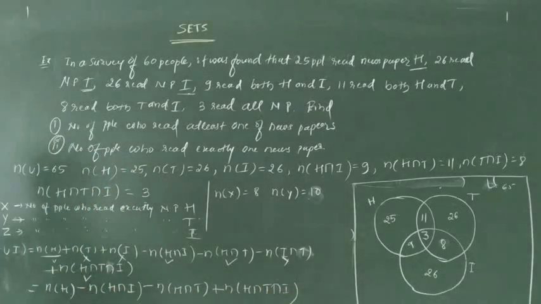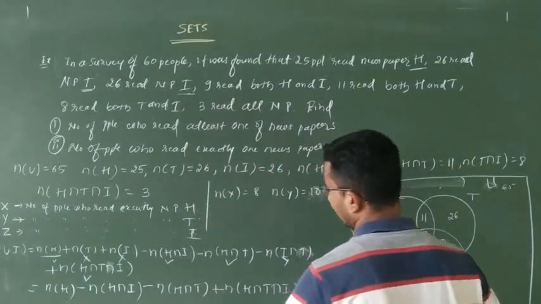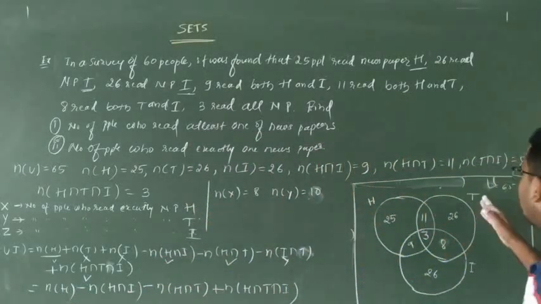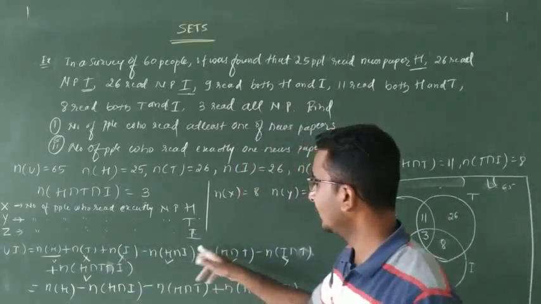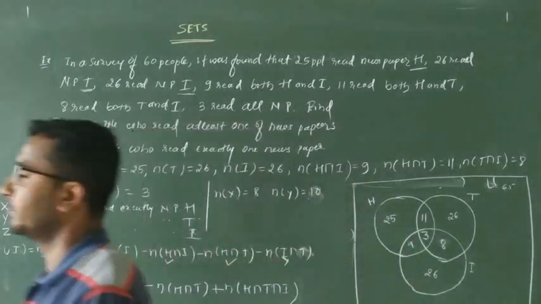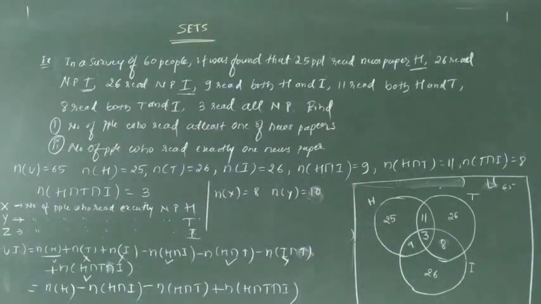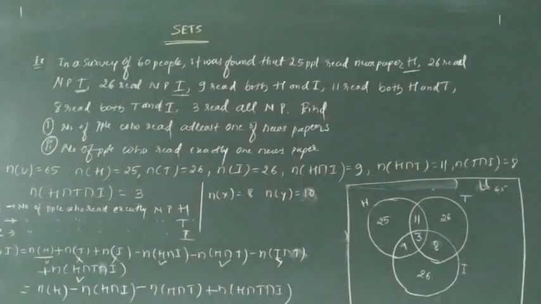What can they ask you in the exam? If they ask for the people who read exactly newspaper h, all this comes, and this is what you write as the answer. For the number of people who read newspaper t, we substitute the t contents in the formula, and then you get the number of people who read exactly newspaper t. So this is how we are going to solve the example.